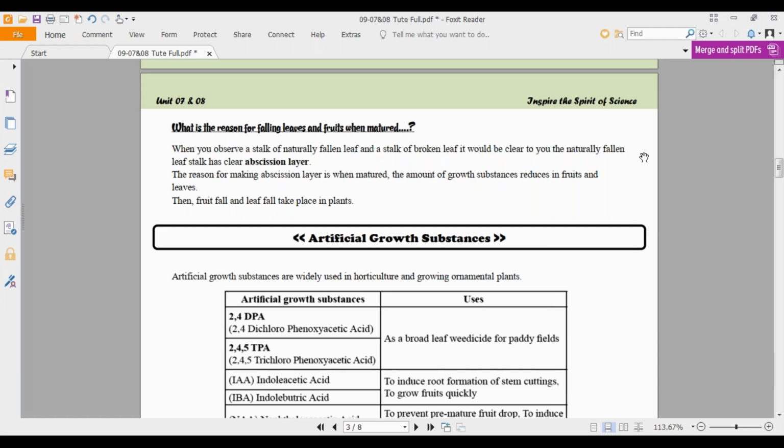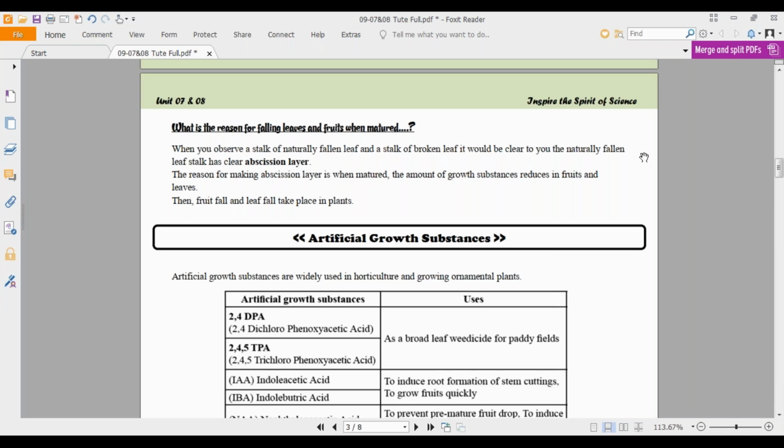To grow the plant and make it mature, right? So after maturing, is it needed to increase the growth substances? It's useless, unnecessary. So what should happen? The amount of growth substances reduces in fruits and leaves. Since they are reducing, there will be an abscission layer when the plants get matured.